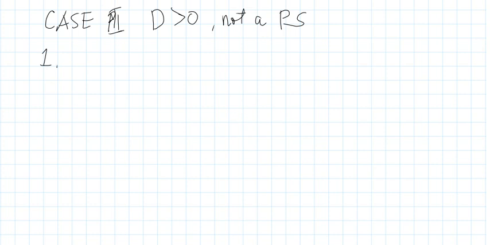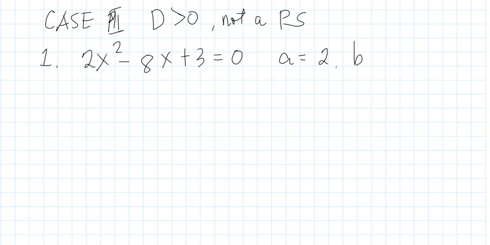If we have 2x squared minus 8x plus 3 is equal to 0, so therefore, first identify your A. Your A is equal to 2, B is equal to negative 8, C is equal to 3. Then, solve for the discriminant, B squared minus 4AC.